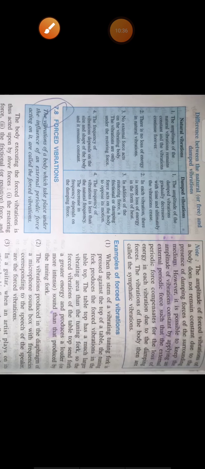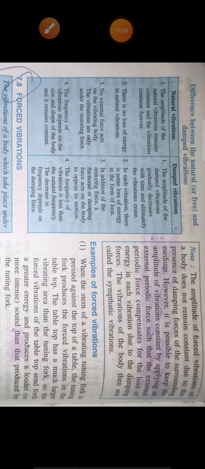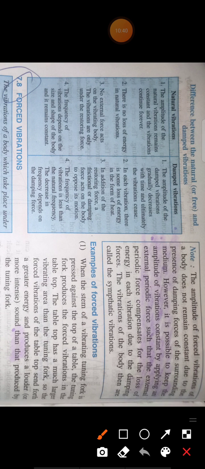Now the difference between natural vibration and damped vibration. Obviously, in natural vibration the amplitude remains the same, but in damped vibration the amplitude decreases. There is no loss of energy in natural vibration, but there is loss of energy in damped vibration.